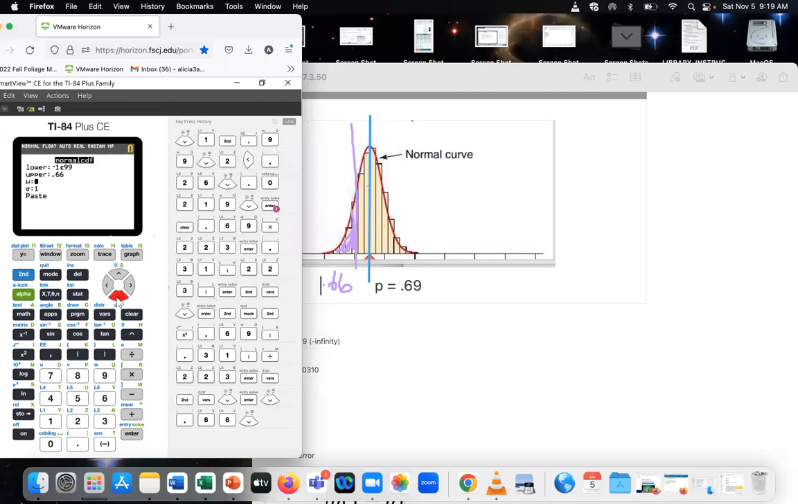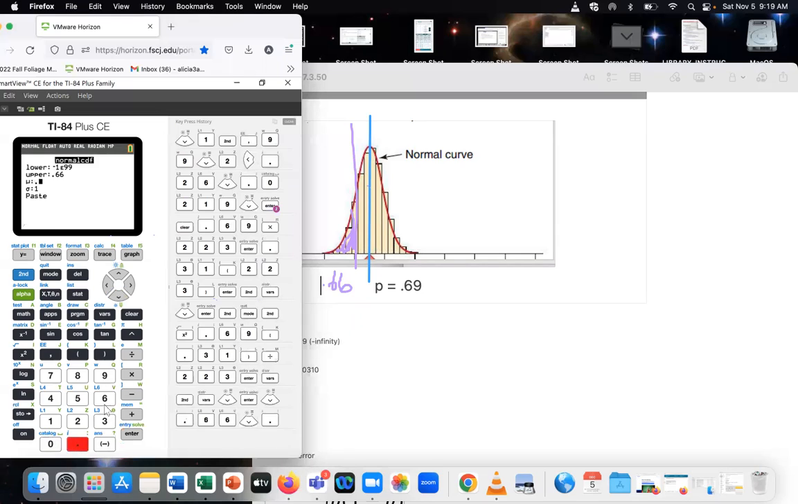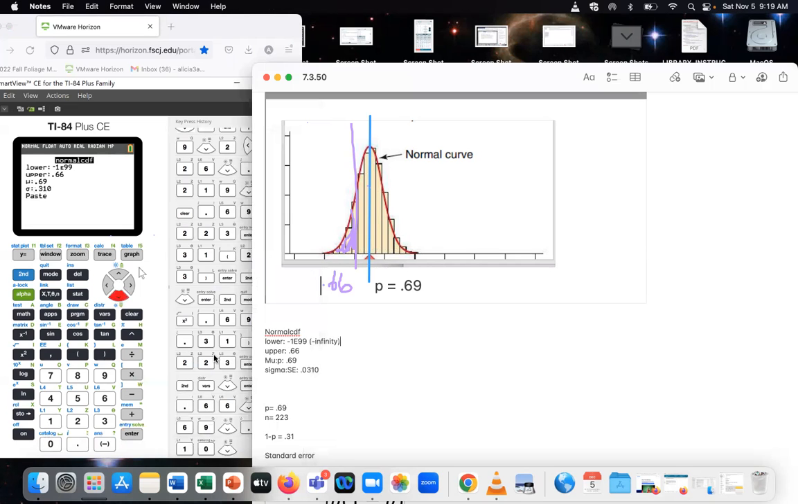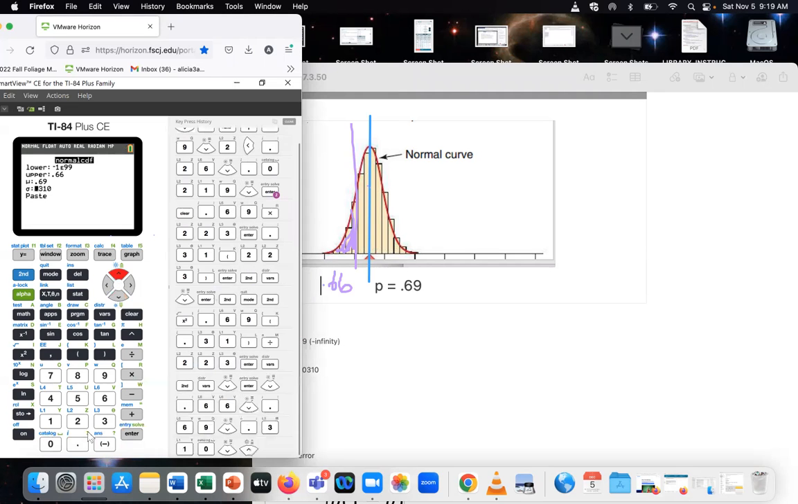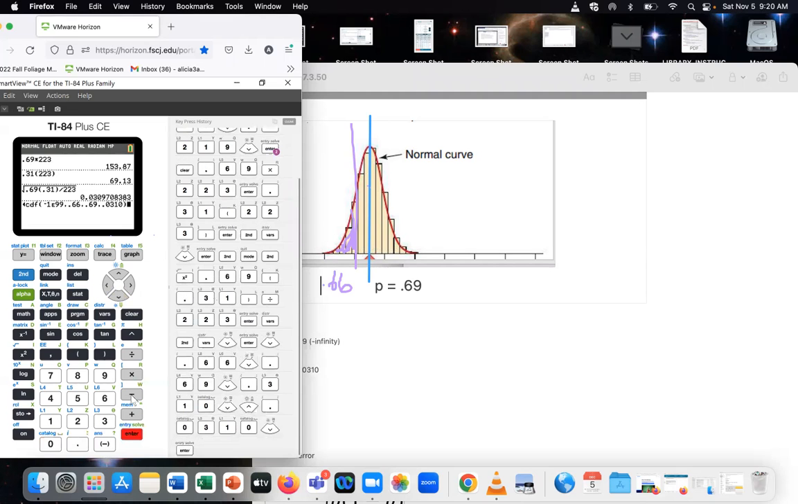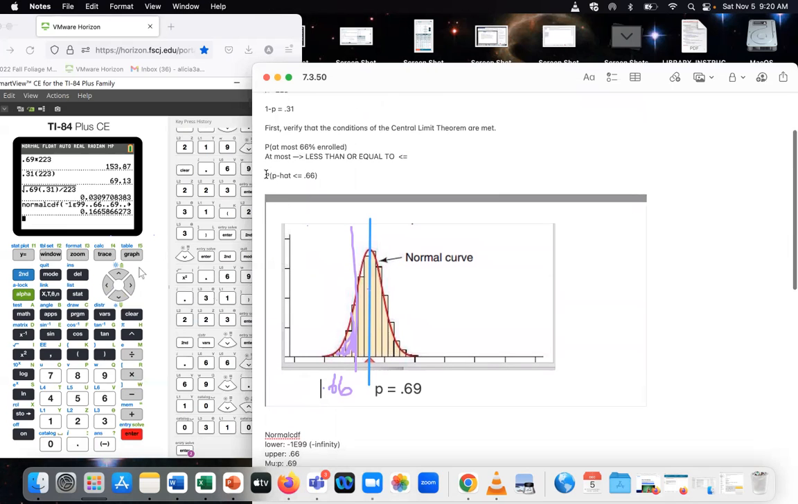0.66. We're going to use our mu, which is 0.69. And then we will use our sigma, which we found to be 0.031, rounding to 3 decimal places. Oof. All right, it's time for some coffee. 0.031, and then I will hit enter, and enter one more time. And we have 0.16658. So that's going to give me the probability that I was looking for.